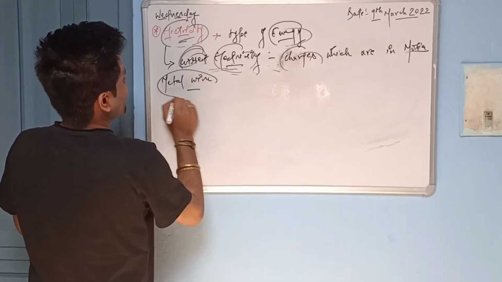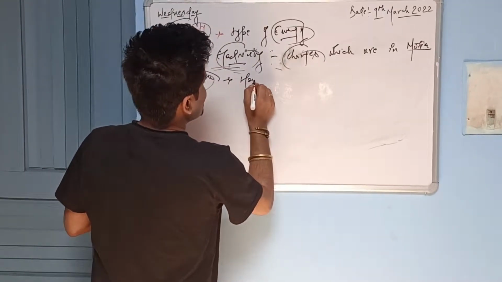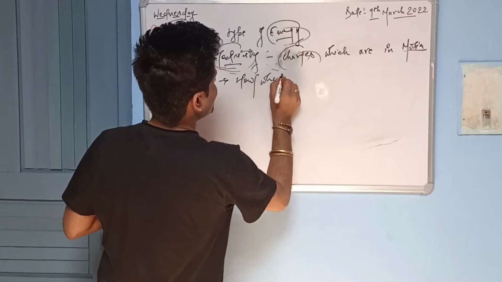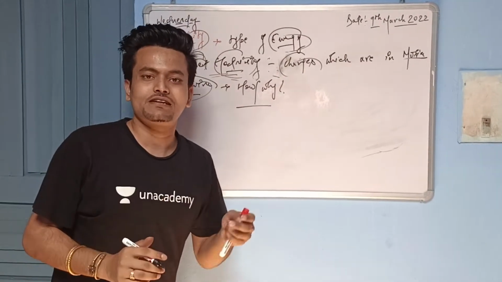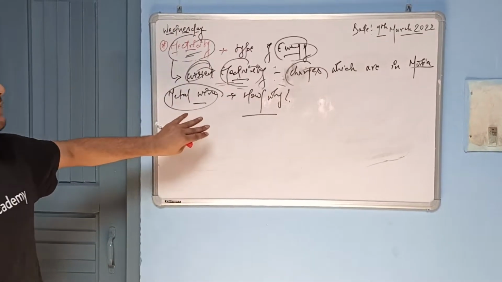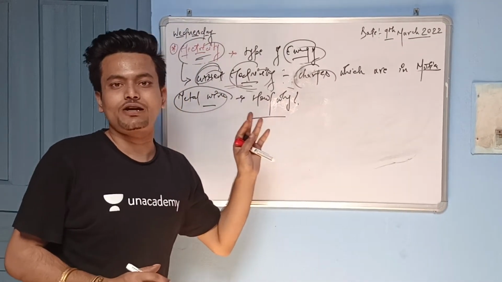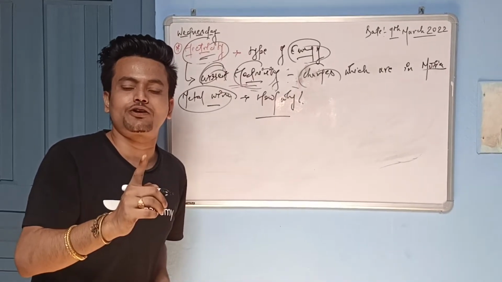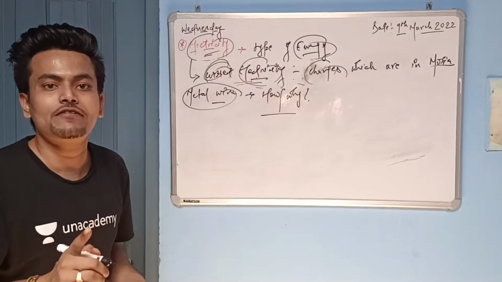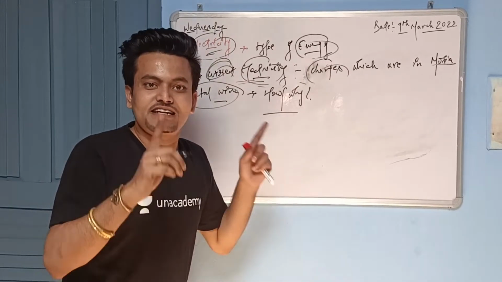Metal wire is a good conductor of electricity. How and why? How can we say that it is a very good conductor of electricity? Always remember, guys, if you want to know about metal wire or anything which is a good conductor of electricity, any material can be a good conductor of electricity if it has free charge carriers.